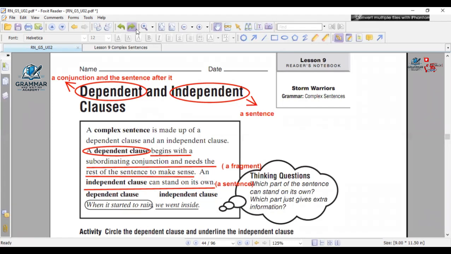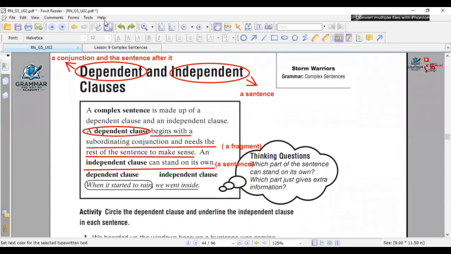Is that clear right now? So the dependent clause, it can't stand alone. The independent clause, it can stand alone. See down here, when it rained, when it started to rain, we went inside. I need you right now to tell me what is the dependent and what is the independent.